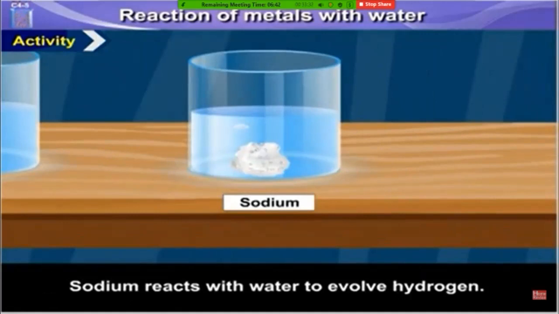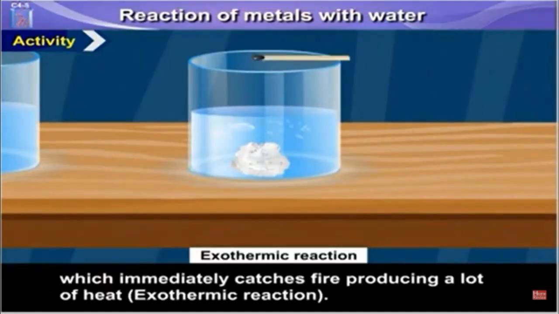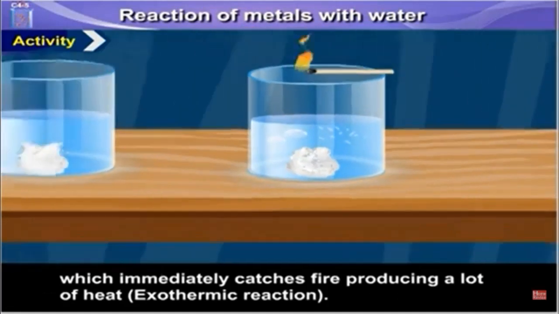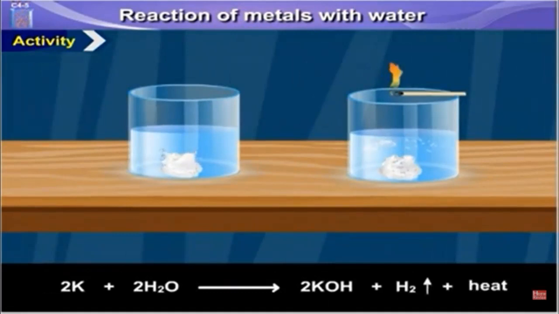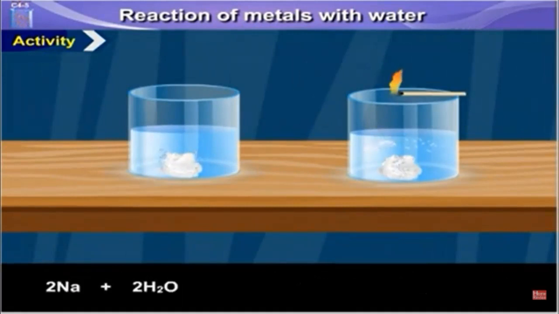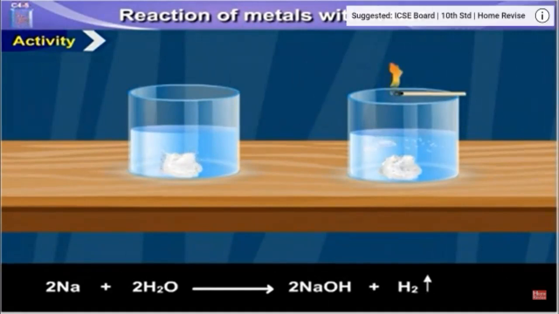Sodium reacts with water to evolve hydrogen, which immediately catches fire, producing a lot of heat. It is an exothermic reaction. 2K plus 2H2O gives 2KOH plus H2 plus heat. 2Na plus 2H2O gives 2NaOH plus H2 plus heat.